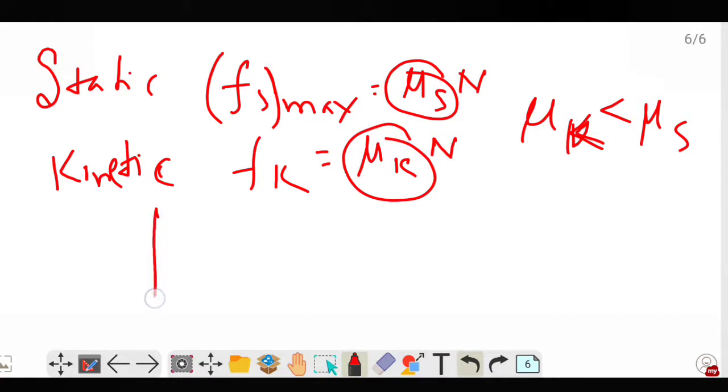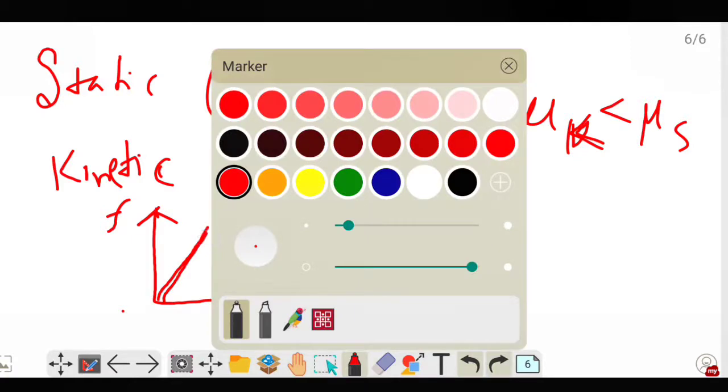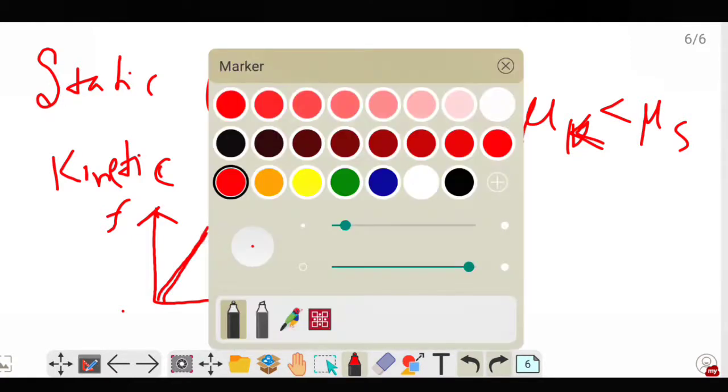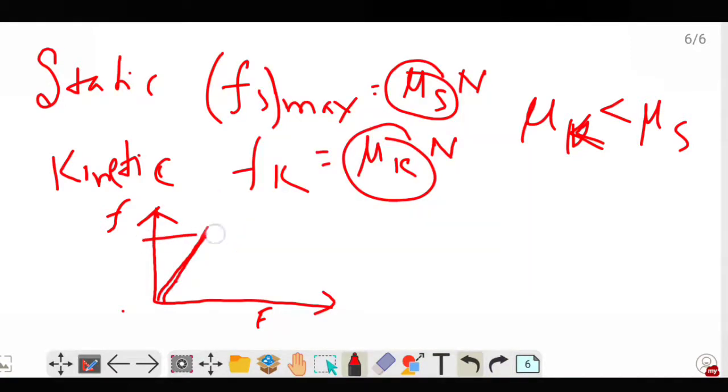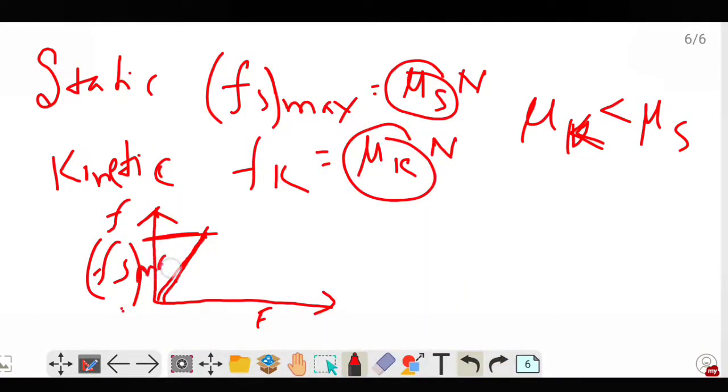So if we draw a graph between the frictional force and the applied force, under static condition we will get a straight line. Now at this particular point, the graph acquires a maximum value. This is the maximum value of the static friction.